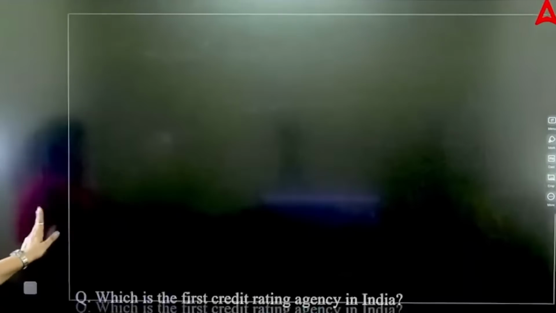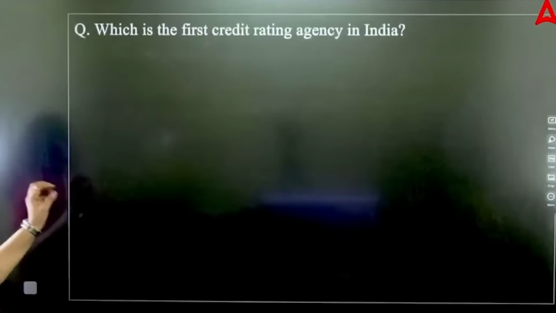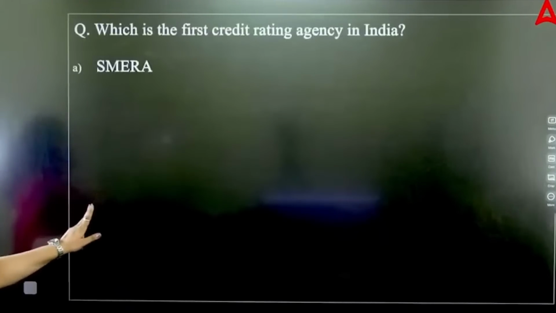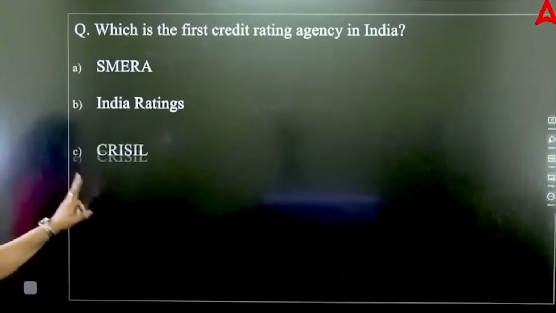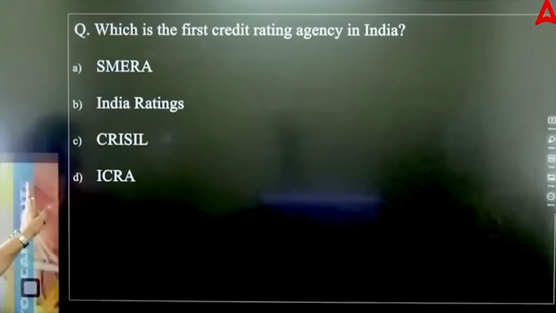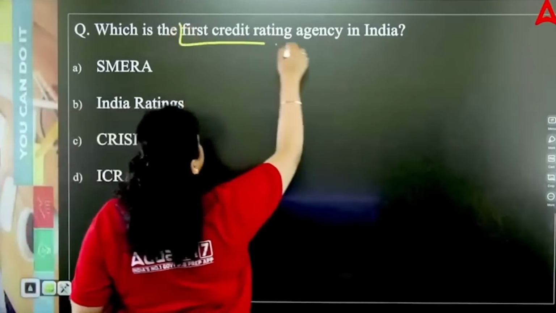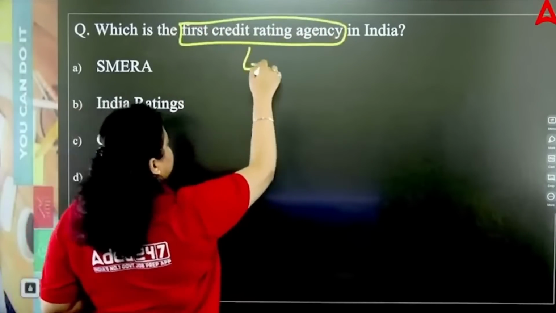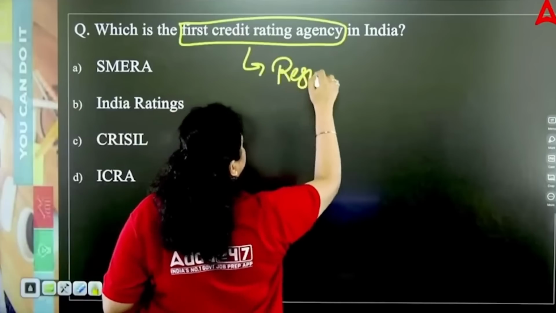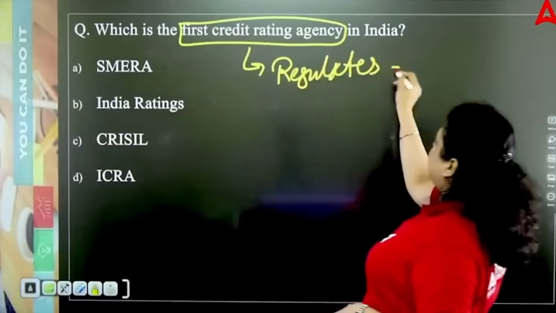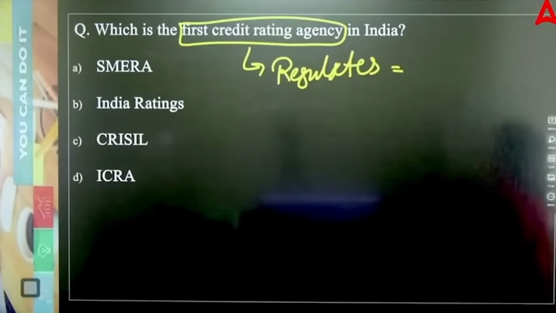Okay, next question. The next question is talking about which is the first credit rating agency in India. Is it SMERA? Is it India Ratings? Is it CRISIL? Is it ICRA? So which of the following is the first credit rating agency in our country? Also, let me know who regulates the credit rating agencies.